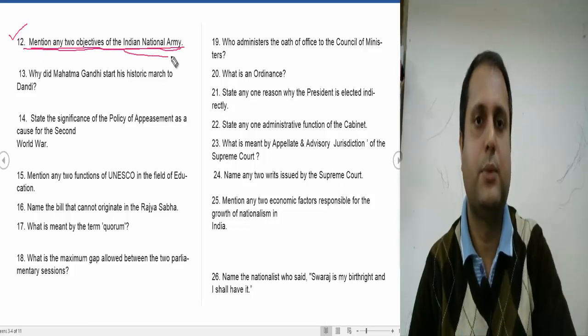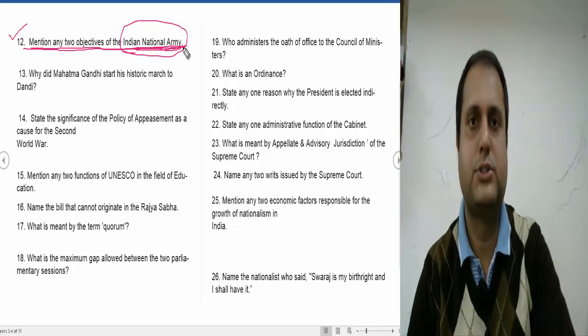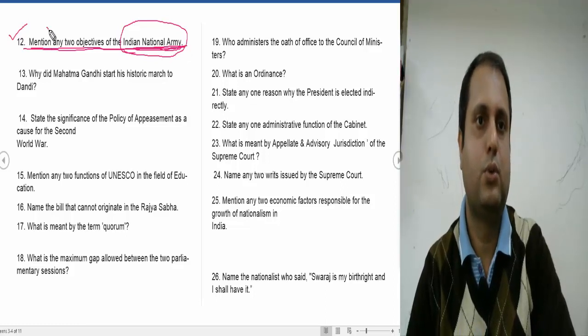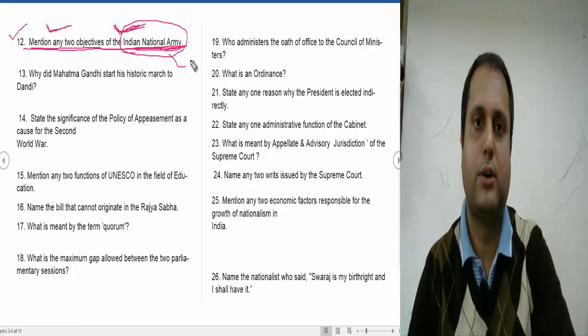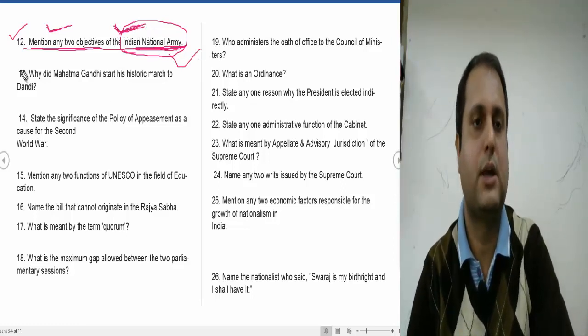The Indian National Army was founded and guided by Subhash Chandra Bose, and it was formed to liberate India from the British hands. So these are the two important objectives. You can also find them out clearly. You should get some more information about the Indian National Army, and you should also know about the Forward Bloc. It is also an important one. Many times it has appeared in the exam.